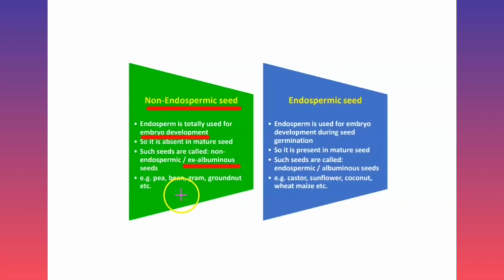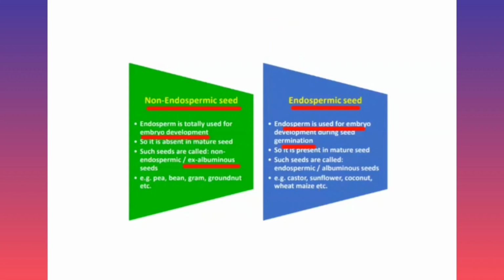Some examples of non-albuminous seed are pea, bean, gram, groundnut. Second type of seed is endospermic seed. In that, endosperm is used by the embryo during the seed germination, and that type of seed is called endospermic seed, and examples of endospermic seed are castor, sunflower, coconut, etc. So these are the two types of seed according to the presence of endosperm in them.